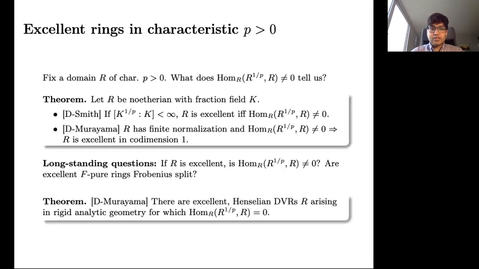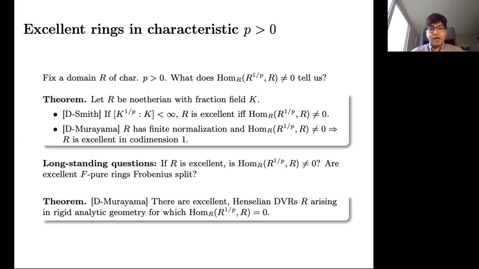Let me describe some work related to this question in characteristic p that I did. So we're going to fix a domain R of characteristic p. And so then what does the non-triviality of the dual of the pth roots of R tell us about R itself? The next theorem tells us that there is a deep connection between this question and Grothendieck's notion of an excellent ring. Suppose R is Noetherian with fraction field K. With Karen Smith, I showed that if the Frobenius on K is finite, then R is in fact excellent if and only if the R-dual of R^{1/p} is non-trivial.